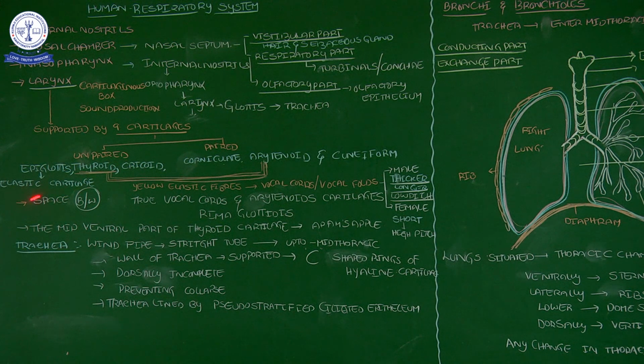Similarly, when we are respiring, gases are allowed into the windpipe with the help of the opening of the epiglottis. After that, the epiglottis will close, so that food particles or any unnecessary particles should not enter the glottis. So the epiglottis prevents the entry of dust particles and food particles into the windpipe.